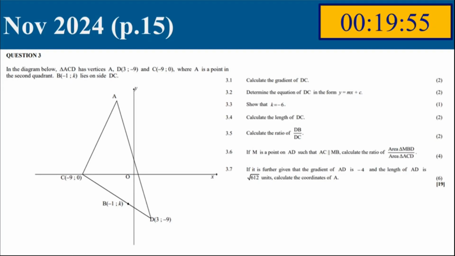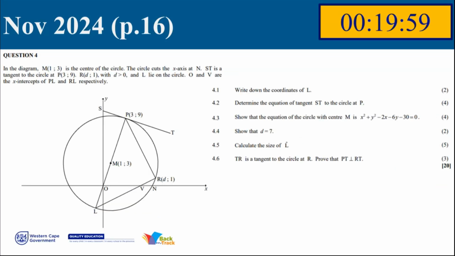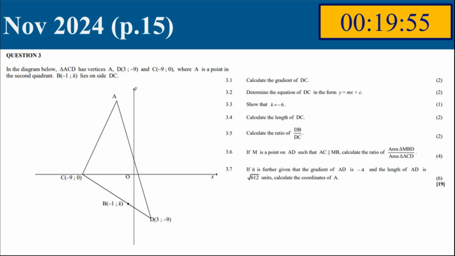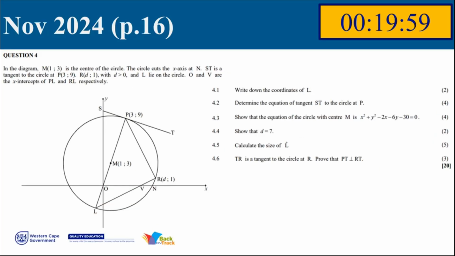With 10 minutes left, let me just see if it's maybe worth tackling some of these questions. Let us see what is happening here. Okay, let's put into practice some of the things that we've done today. Right, maybe let us just tackle 4.1 and 4.2 in this particular question. So it's about 6 marks. I will give you 6 minutes.